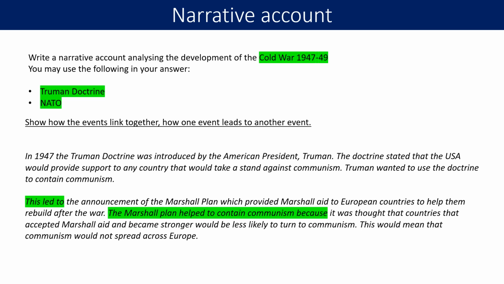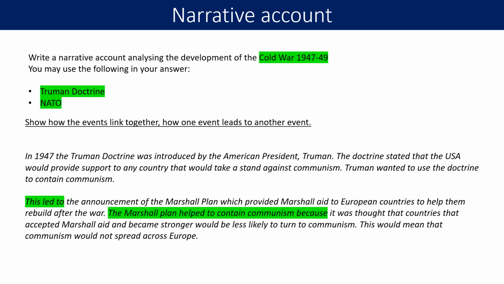So we've written about the Truman Doctrine already. That's our first event. We've got our point and supporting information, and we're then going to link it to the next event, in this case the Marshall Plan. So we're going to write this led to the announcement of the Marshall Plan, which provided Marshall aid to European countries to help them rebuild after the war. And then we're going to explain that even further. So we're going to explain how the Marshall Plan links to those ideas in the Truman Doctrine. So we've got the Marshall Plan helped to contain communism because it was thought that countries that accepted Marshall aid and became stronger would be less likely to turn to communism. This would mean that communism would not spread across Europe.